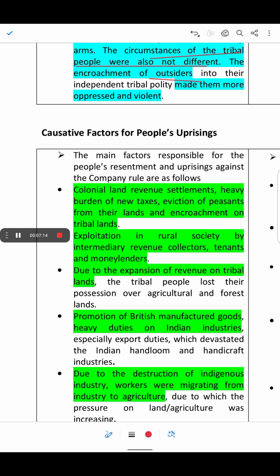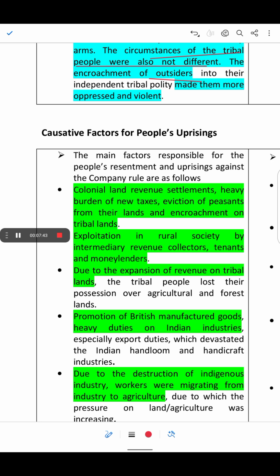And the reasons for the protest were the high land revenue, that is, the heavy taxes on the farmer, then corrupt officials, the unfair treatment by the local rulers, and the strict policies, the harsh laws and punishments. So the impact of this British rule is that the British were only focusing on collecting the revenue and making profit.